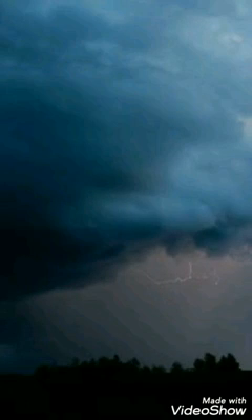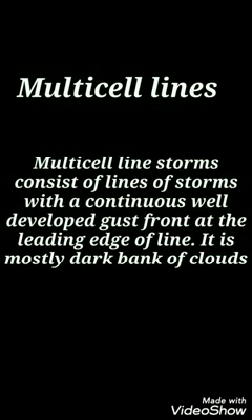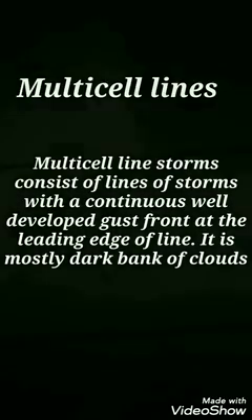They are also composed of multiple cells. Multicell line storms consist of lines of storms with a continuous, well-developed gust front formed at the leading edge of the line.